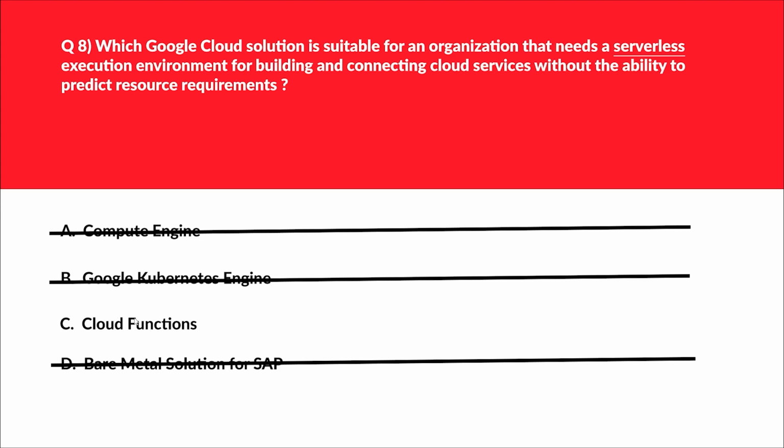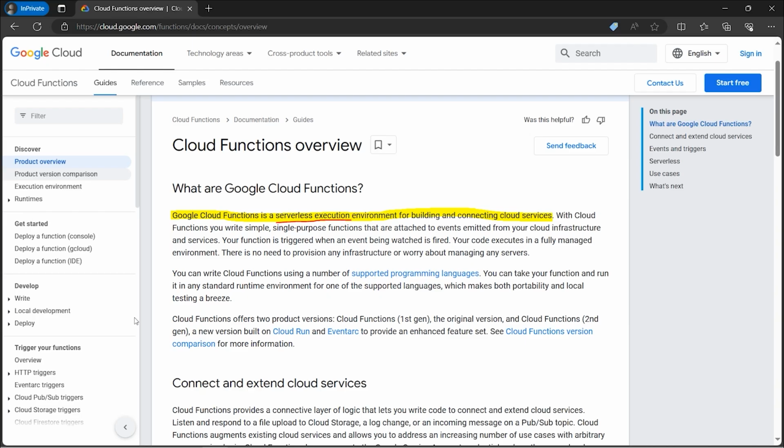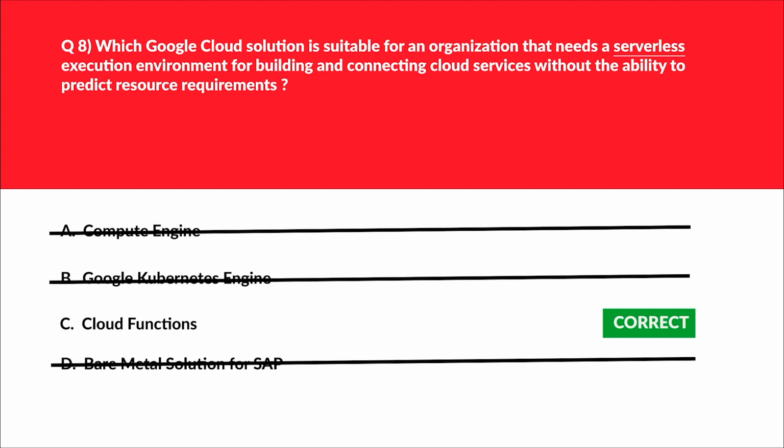This meets the requirement. Cloud Functions is serverless. If you look at the official documentation, it's mentioned Google Cloud Functions is a serverless execution environment for building and connecting cloud services. Just note the word serverless. You can read this documentation for a more in-depth view of it. But in the interest of time, we'll lock option C.